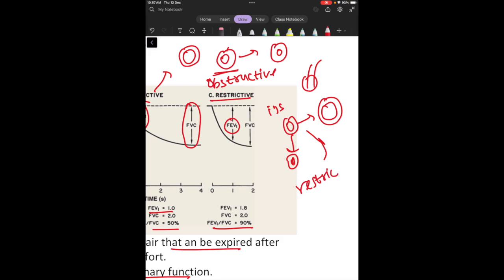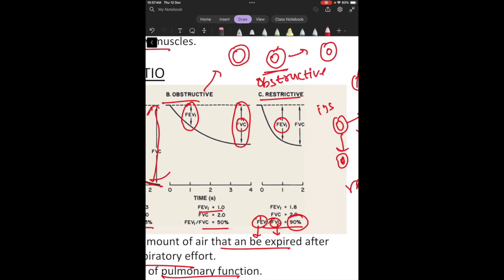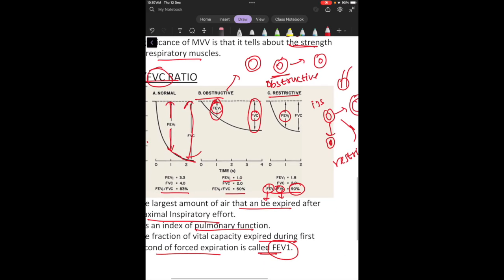That is why in restrictive lung disease, the ratio of the forced expiratory volume to the forced vital capacity is 90%, because there is a proportionate decrease in both of these things. What we see is that the forced vital capacity is decreased, but there is no disproportionate decrease of the forced expiratory volume in the first second. That is why this ratio differs in restrictive lung diseases. Examples of restrictive lung diseases are all the fibrosing diseases like silicosis or sarcoidosis, in which there is increased fibrosis of the lungs.